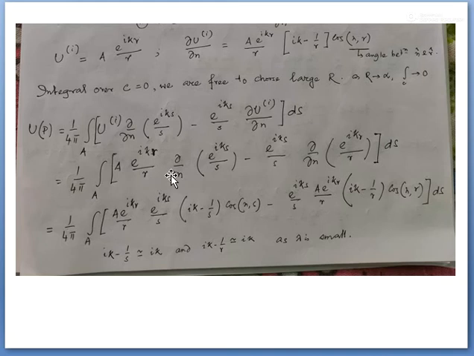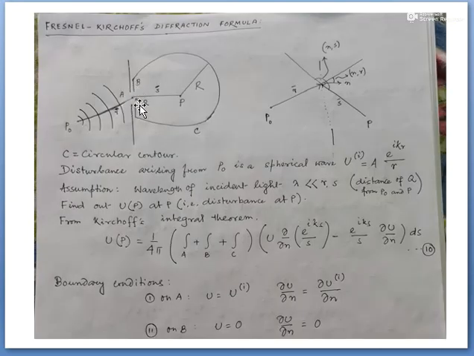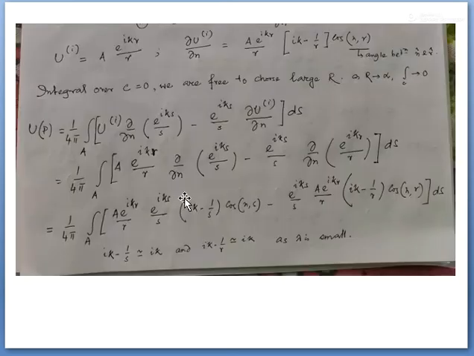So I will get, যেহেতু আমার স্ফেরিক্যাল ডিস্টারবেন্সটা যেখানে ইনসিডেন্ট হচ্ছে এখানেও যা ফর্ম দেবে এর ভিতরে যদি আসে, that form of spherical wavefront remains same. So this will be e to the power iks by s and e to the power iks by s ∂u_i by ∂n. Now I can replace ∂u_i by ∂n. This will be e to the power ikr by r, এবং this n is the direction of r and this n is the direction of s.